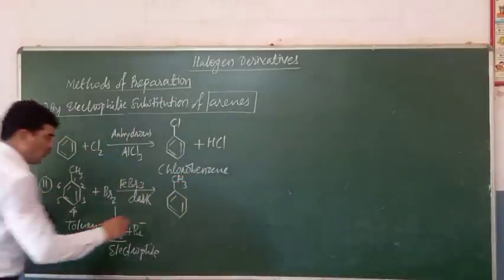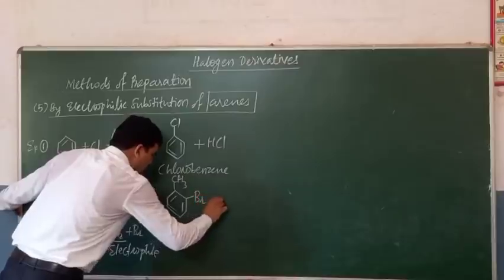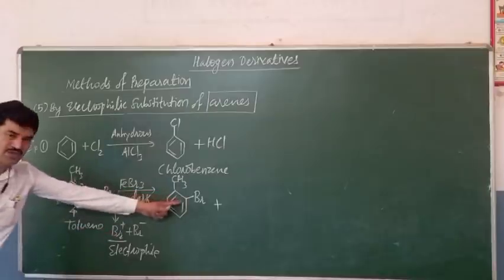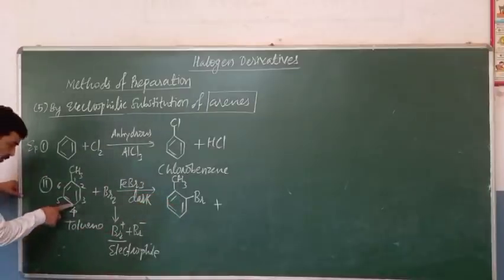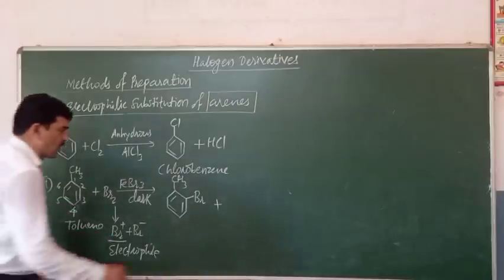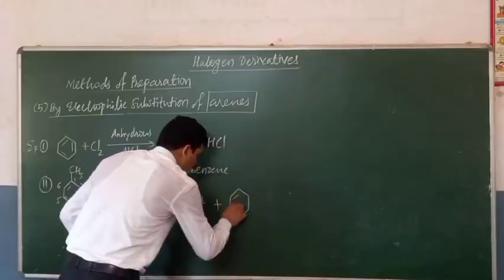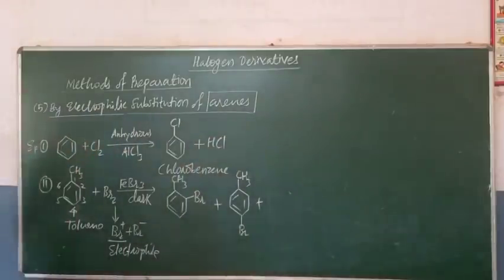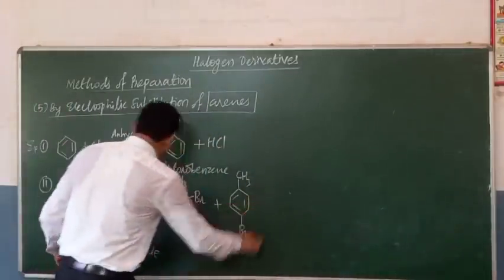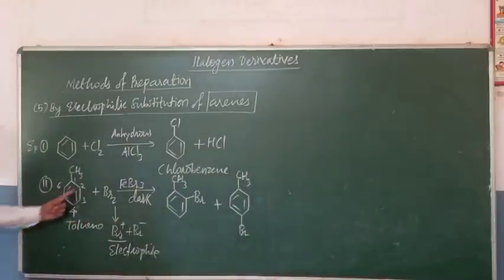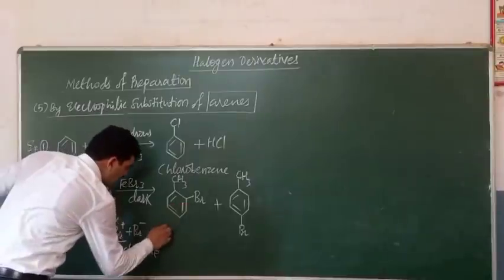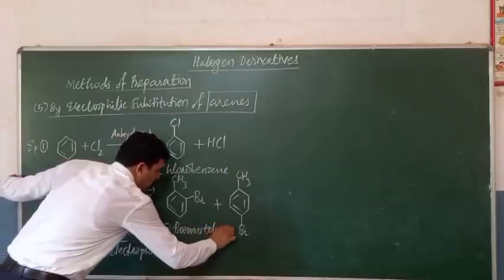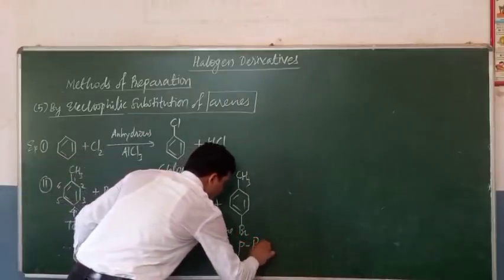So here this position number 2 is the ortho position. When there is a replacement of H positive from this position by Br positive, there is a formation of this product. And if there is a replacement of H positive from fourth position, then there is a formation of other product. So these are the two products which are formed here. Electrophilic substitution gives two products. One is the orthobromotoluene, and other is the parabromotoluene.